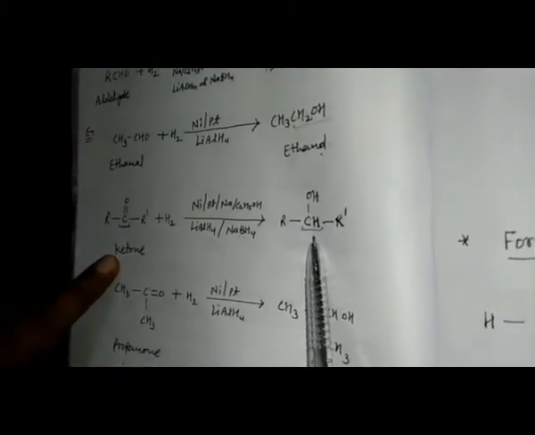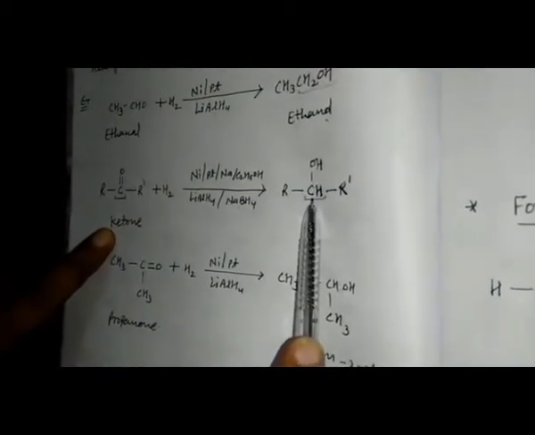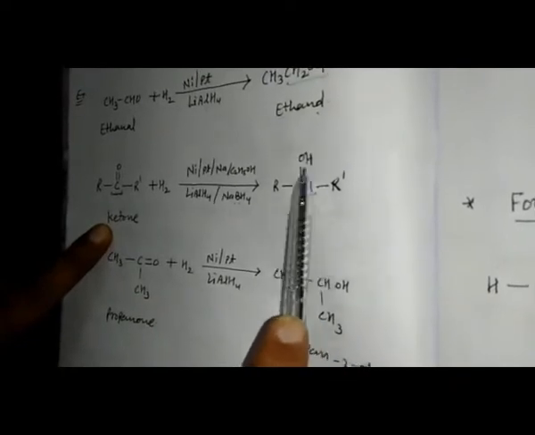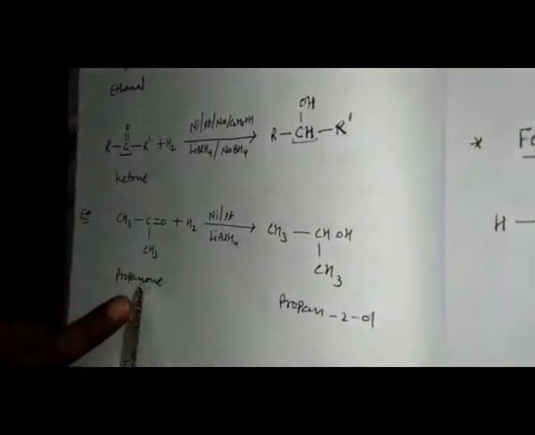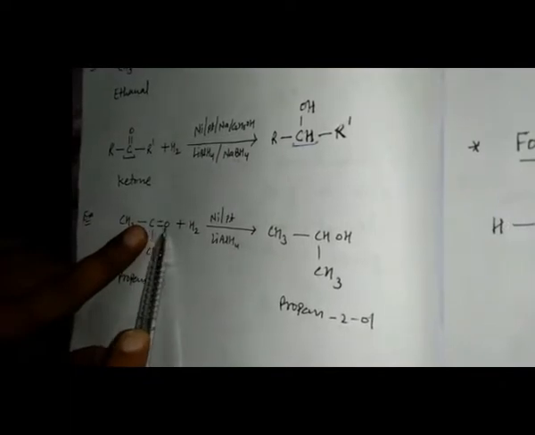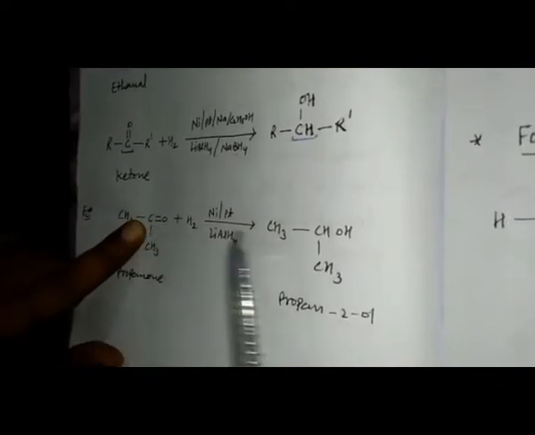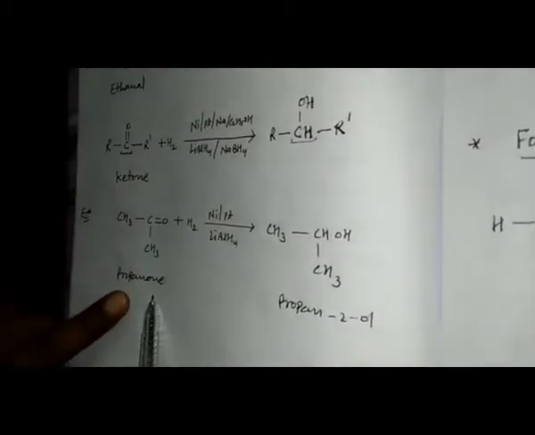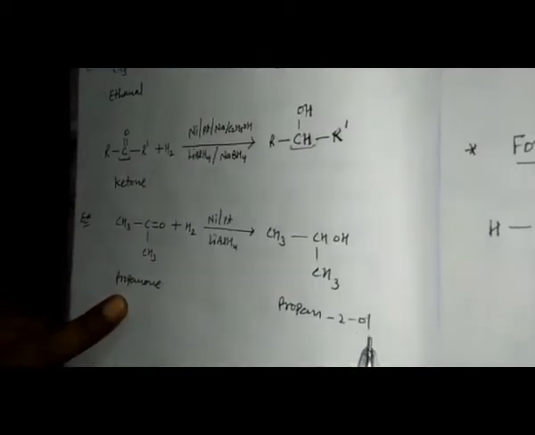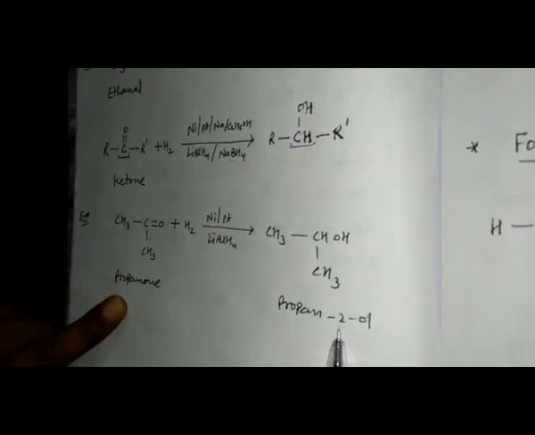So this will be the secondary alcohol, because on the same carbon at which the OH group is attached, two alkyl groups are attached. The example in front of you, this is propanone CH3COCH3. This CO group is converted into the CHOH group like this, CH3 CHOH CH3. That meaning propanone is converted into propan-2-ol. This is a ketone and this is a secondary alcohol.